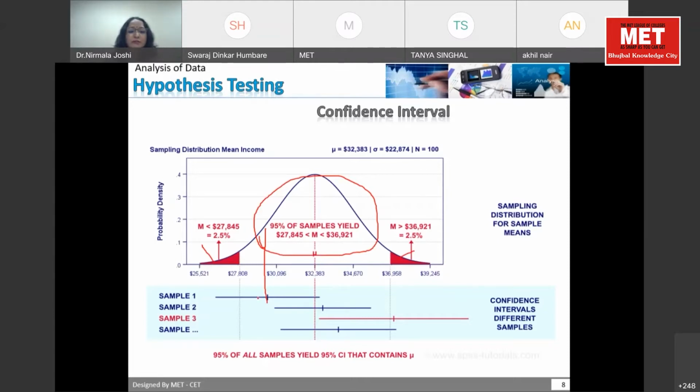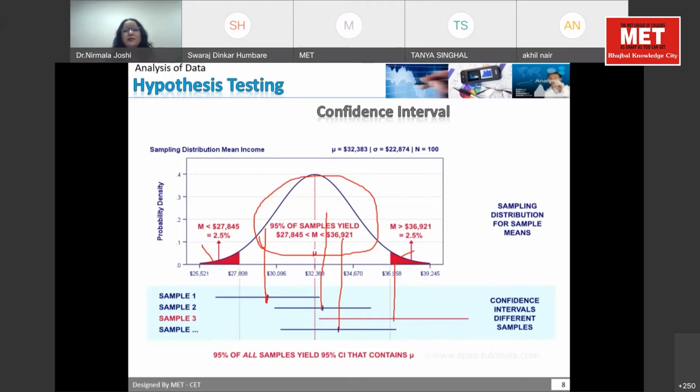So my first sample mean is coming here. It means this is from the same population. If I take the second sample, you can see the mean is coming in this category. That is also coming from the same population. If you see the next sample, which is in red, the mean is coming here. So this is not from the same population, because these are intelligent students who scored very well. So this is not coming in the normal 95% confidence level. And in the next sample, again, you can see the mean value is coming here. It means it is within the range.